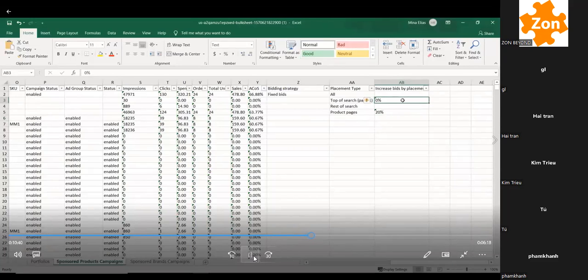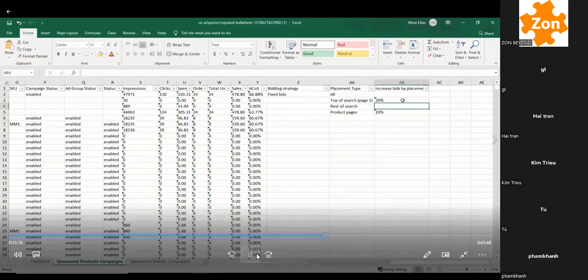But if there's a high chance of you converting at the top of search, you may want to increase your bids by placement by a certain amount. So say, 20%, and you're saying, you can increase my bid 20% more than the max bid I set, if that means I'm going to get the top of search. So if you're bidding 308 and it's going to cost 325 to get to the top of search, it'll trigger for the 325.